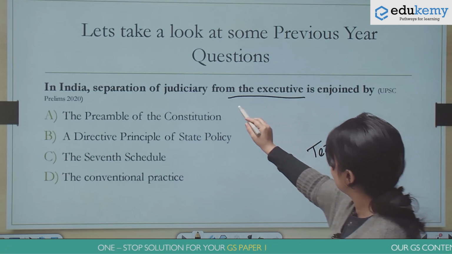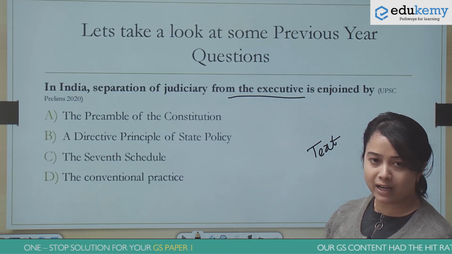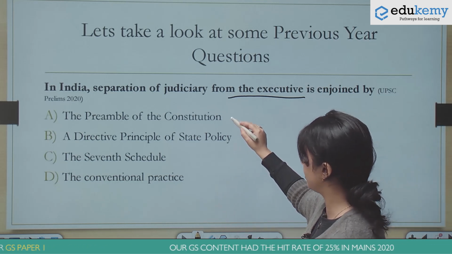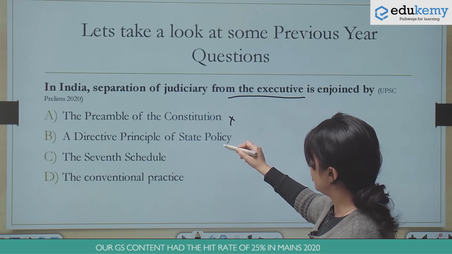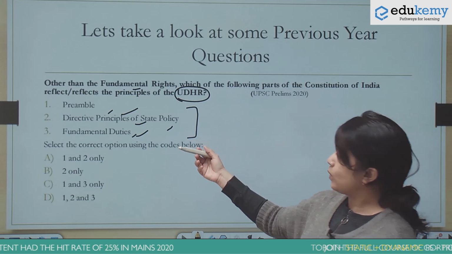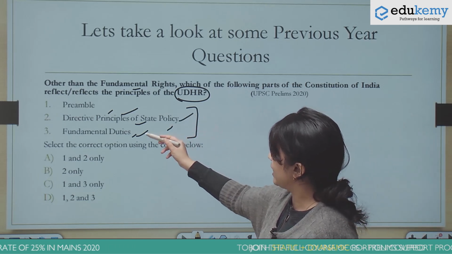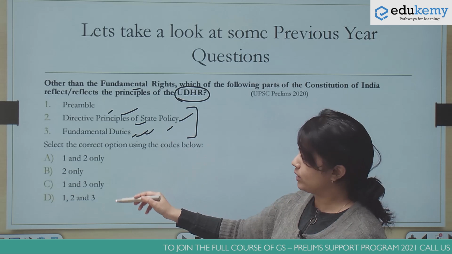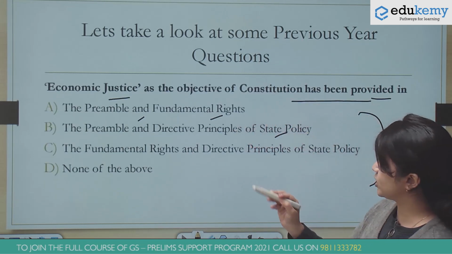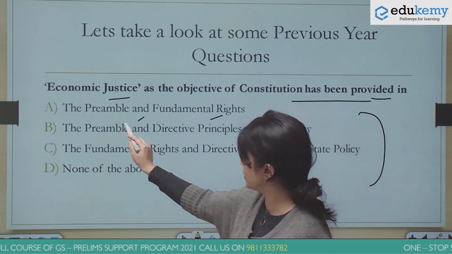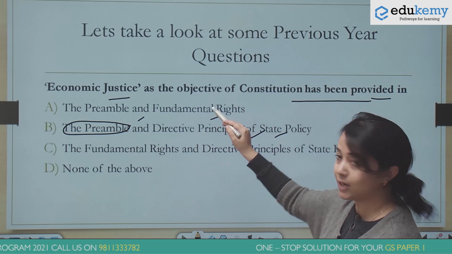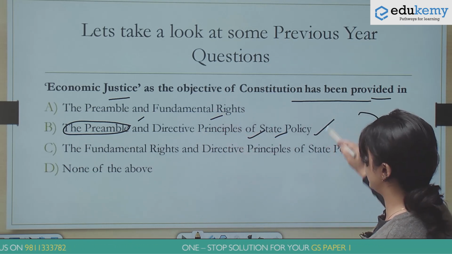Here, the separation of judiciary from executive is enjoined by... we went through the entire text of the preamble and we know that it is definitely not present in the preamble. So we know that it's part of the DPSP. This question you will be able to answer once you have clearly studied the DPSP and the fundamental duties as well. But for now, the answer for this is D. Economic justice as the objective of the Constitution has been provided in... we saw that it is present in the preamble and it is also a part of the DPSP. It is not a part of the fundamental rights. So this will be our answer.